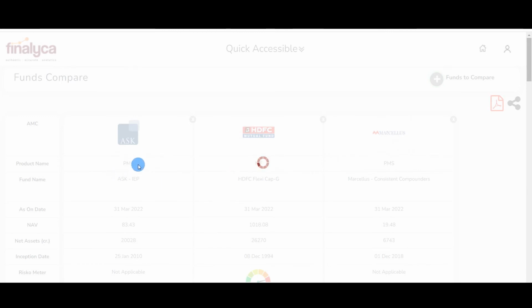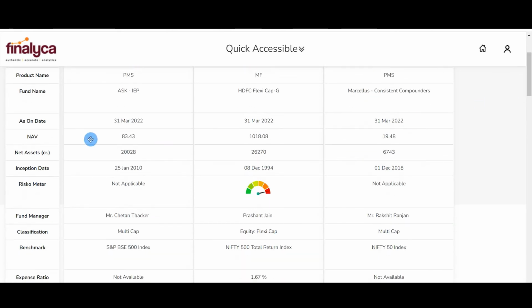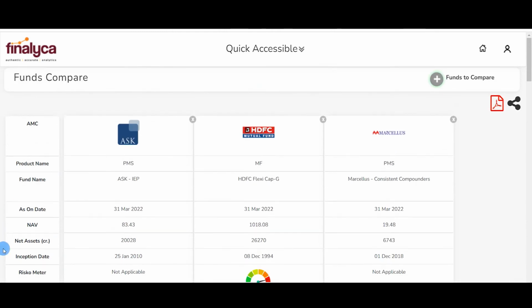The products which are described, of course, the first one is a PMS, then a mutual fund, and then a PMS again. Thereafter, we can see that the data is available, or we have selected data for the same period. We got the NAVs, we got net assets, the inception date.